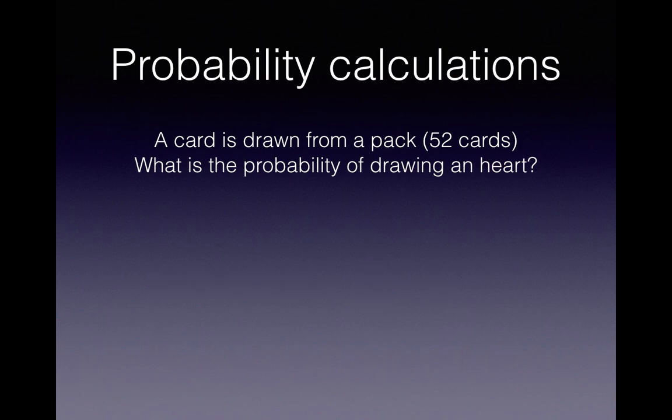All right. A card is drawn from a pack. What's the probability of drawing a heart? So that's the ace of hearts, the 2 of hearts, the 3 of hearts, so on and so forth. Now, there are 13 hearts in a pack. There are 52 cards in total, so the probability of drawing a heart is 13 over 52. And when we cut that down, it's 1 over 4.